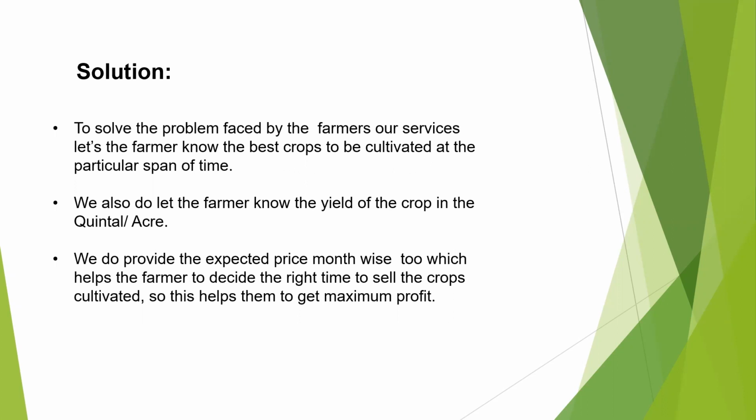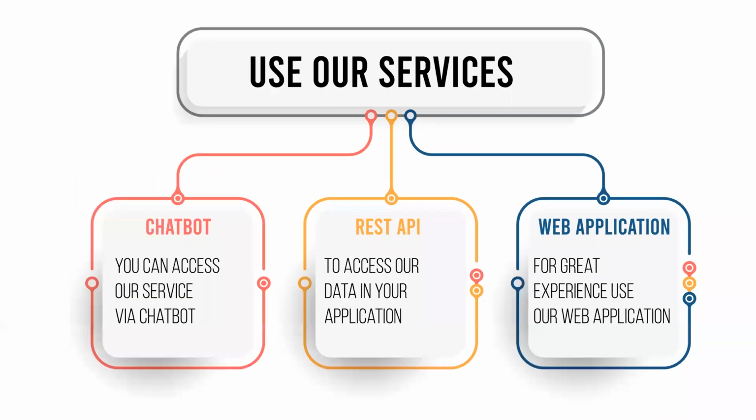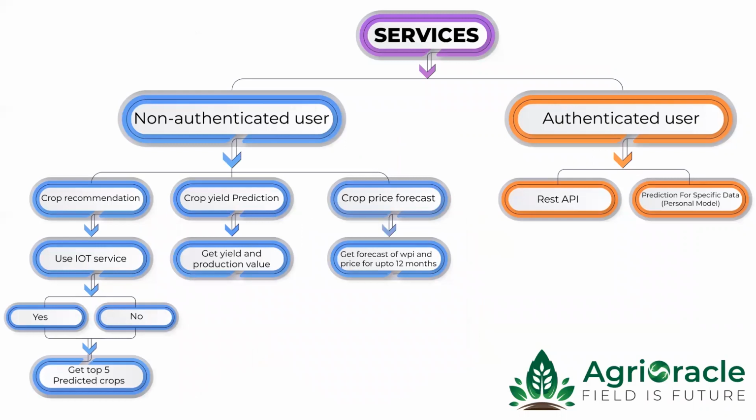So let me explain to you the whole idea of letting the farmers know the right thing for them. Users can use our data in three ways: Chatbot, REST API, and web applications. Web application is recommended. We will see the demo of the services in the later part of the video. So let's look at the flow chart. This is the flow chart of our services.